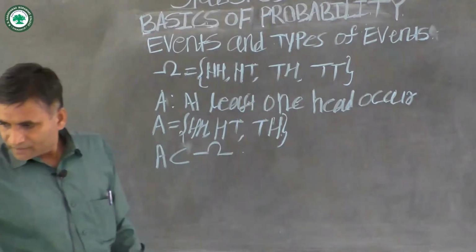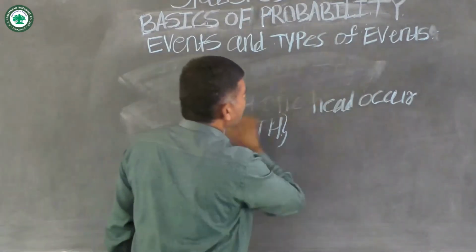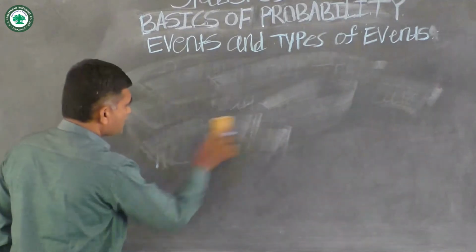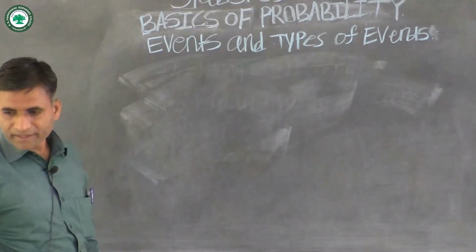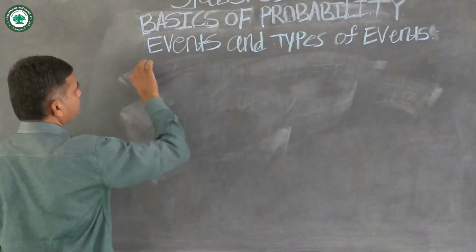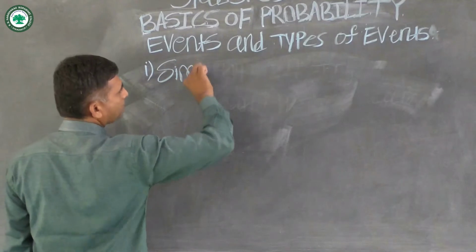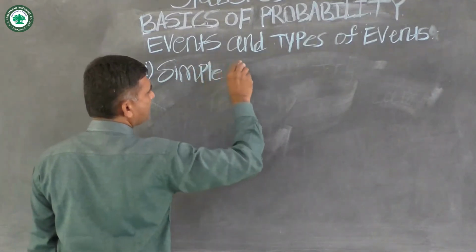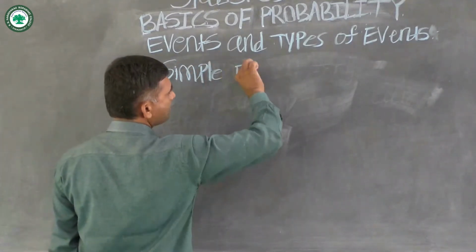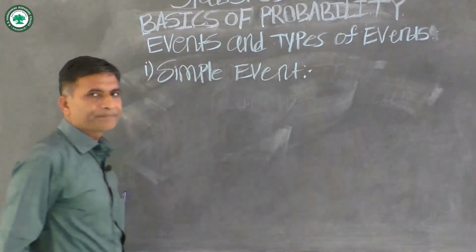Now, types of events. The first type of event is simple event, also called elementary event.